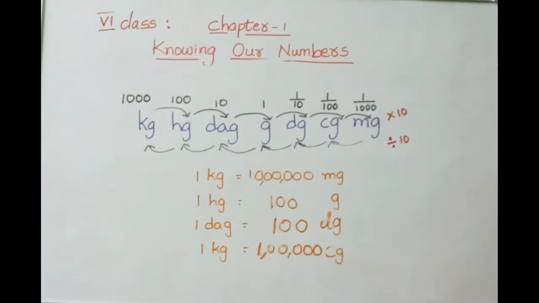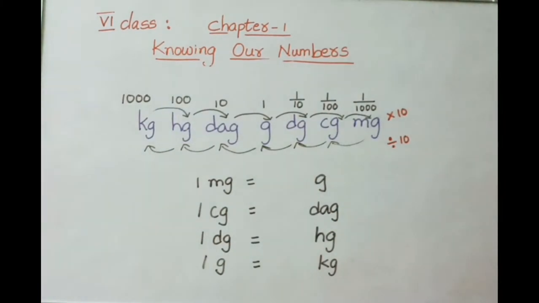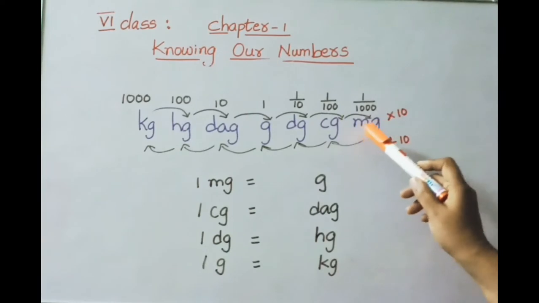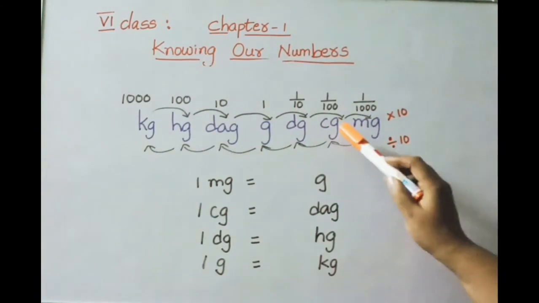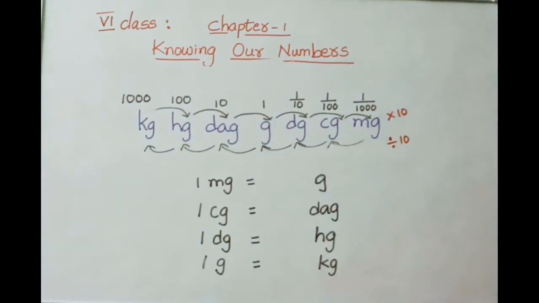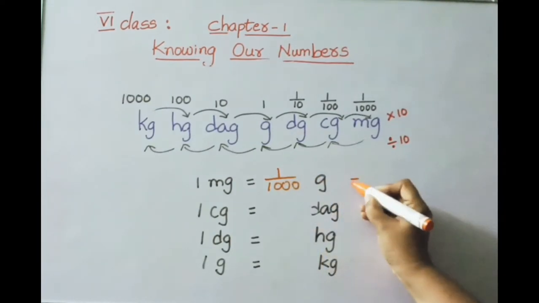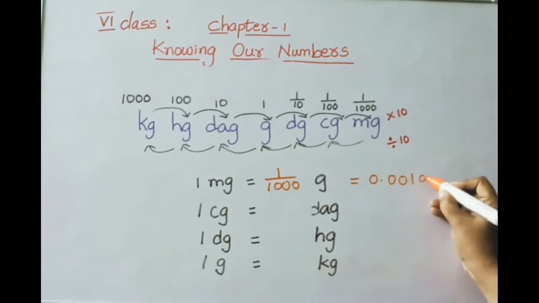Now let us see how to convert from lowest unit to highest unit. See now, 1 milligram equals how many grams? Now we are converting from lowest unit to highest unit. Here what we have to do? Each place you have to divide by 10. So let us see how many places were there from milligram to gram. 1, 2, 3. So 3 places. 10 tens, 100, 100 tens, 1000. So we need to divide, no? So the value is 1 by 1000 grams. That means 0.001 grams.